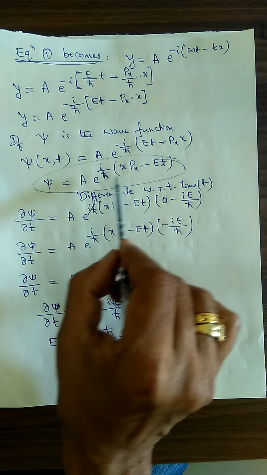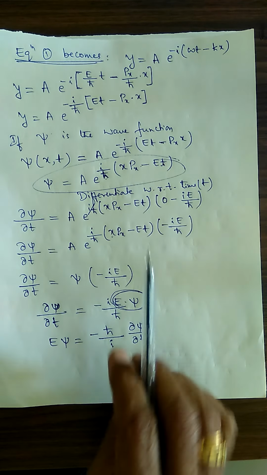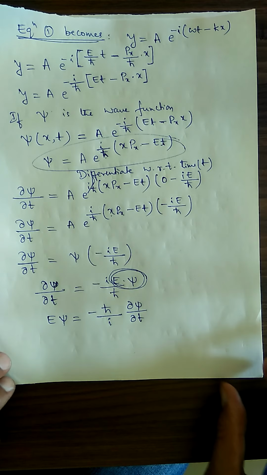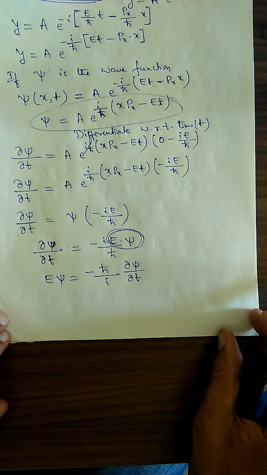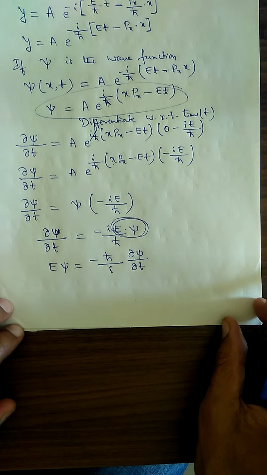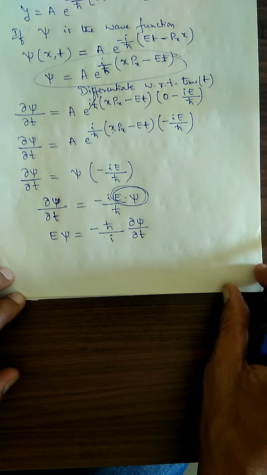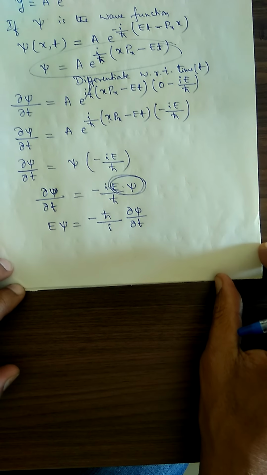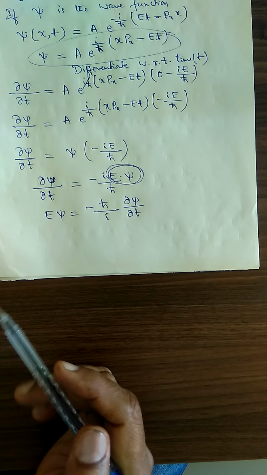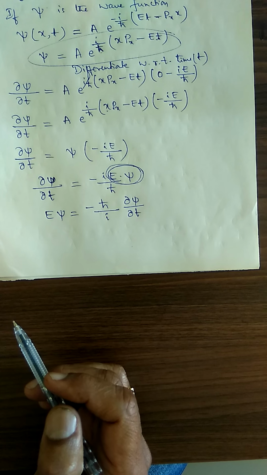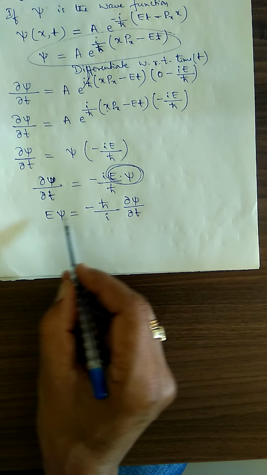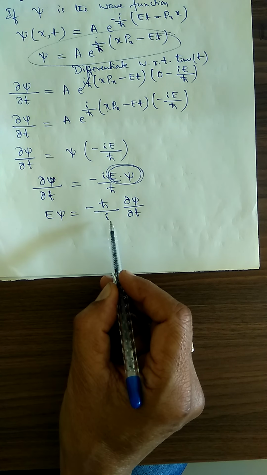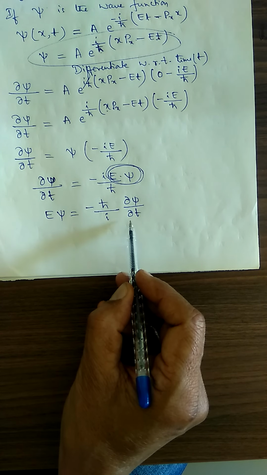Differentiate with respect to time, right? See the differentiation, then substitution. Very easy concept. Only thing is you have to practice at home. We are supposed to practice many times. E psi is equal to minus h cross divided by i del psi divided by del t, that we got.